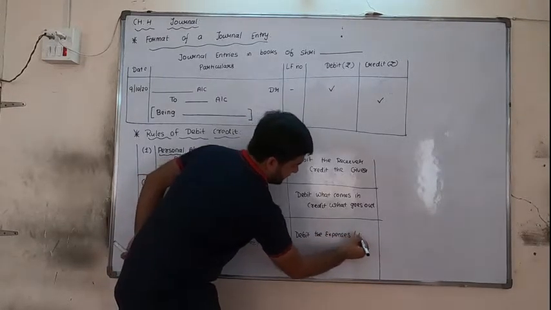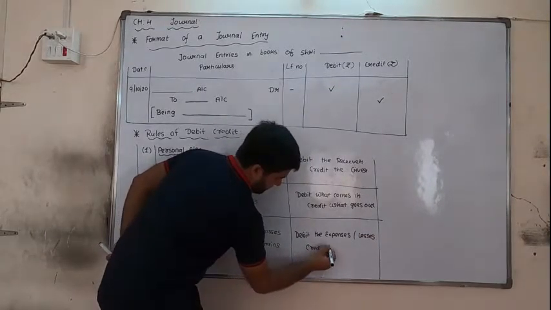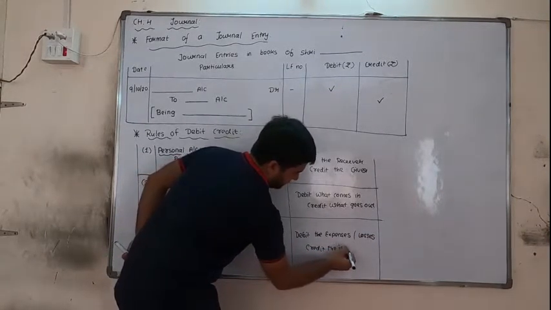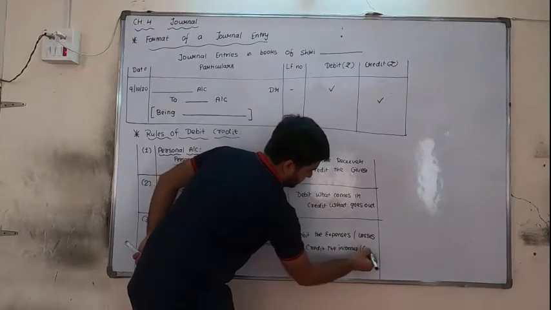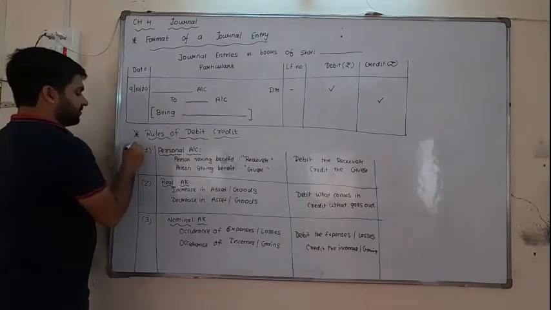Debit the expenses or losses. Credit the incomes or gains. So friends, these are our rules.